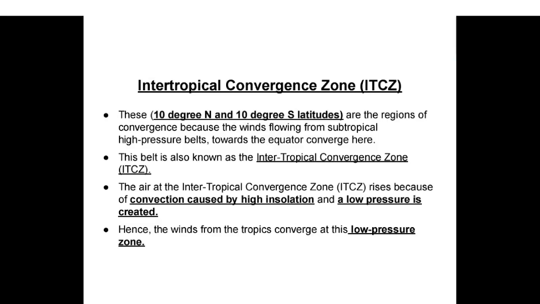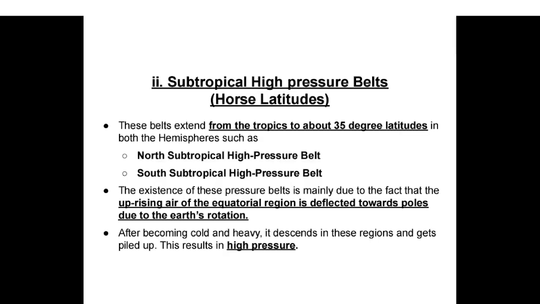Intertropical Convergence Zone (ITCZ). These 10 degree north and 10 degree south latitudes are the regions of convergence because the winds flowing from the subtropical high pressure belts toward the equator converge here. This belt is also known as the Intertropical Convergence Zone (ITCZ). The air at the Intertropical Convergence Zone rises because of convection caused by high insolation and a low pressure is created. Hence, the winds from the tropics converge at this low pressure zone.